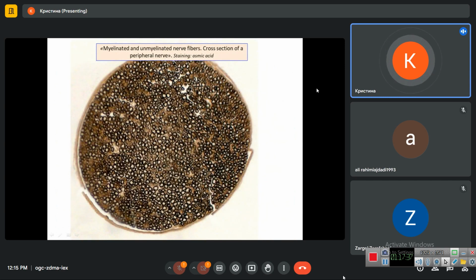This is the cross-section of the peripheral nerve, also stained with osmic acid, and we see here myelinated nerve fibers with very dark myelin sheath and not stained axial cylinder in the center, and between them unmyelinated nerve fibers and loose connective tissue, the structures which are more pale in color.